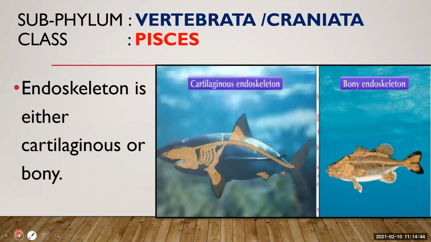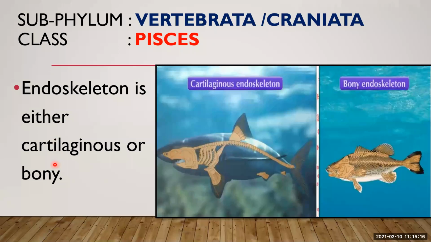Next, the endoskeleton is either cartilaginous or bony. Now again, endoskeleton. Endo means inner or inside, and skeleton means framework, the inner framework of the body which protects the internal organs of the organism. That is known as the endoskeleton. It is either cartilaginous or bony.